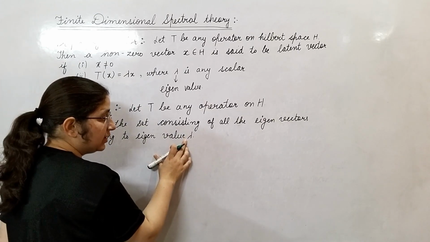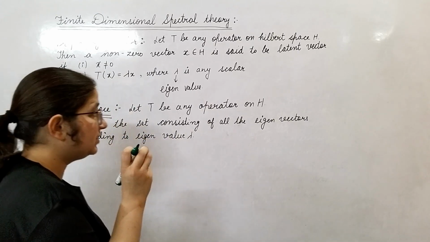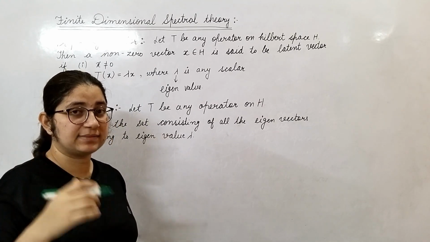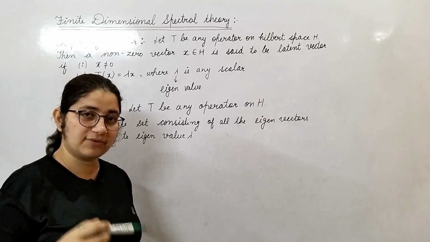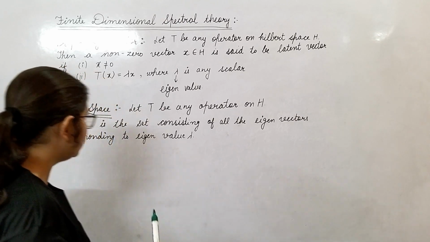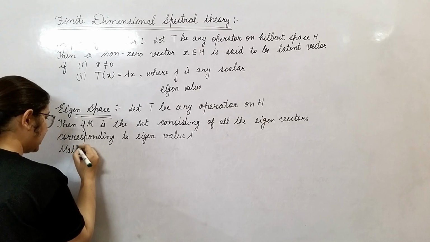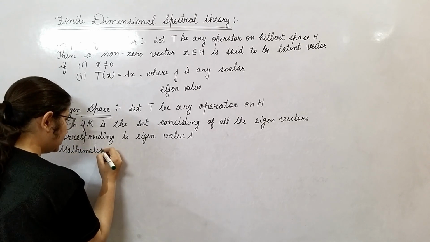Okay, lambda 1 and lambda 2. If there are two distinct eigenvalues, then we must have two distinct eigenspaces, corresponding to lambda 1 and corresponding to lambda 2. This is your eigenspace. Mathematically, how we will write it?